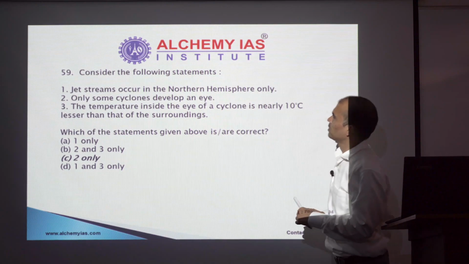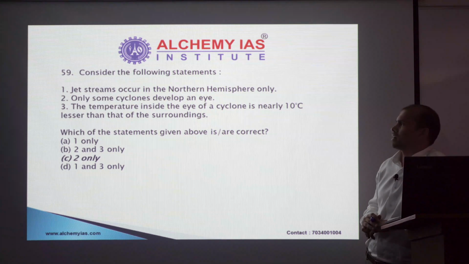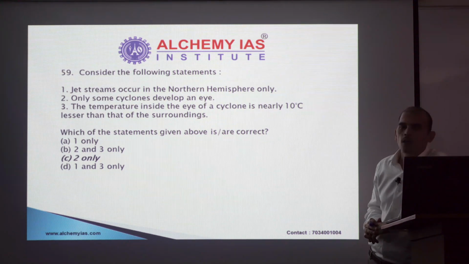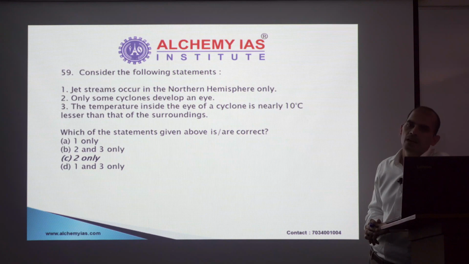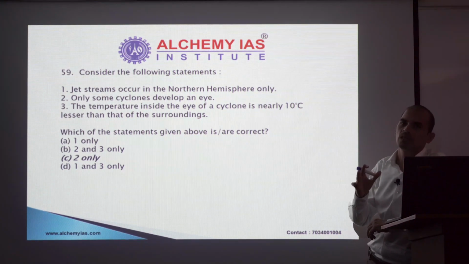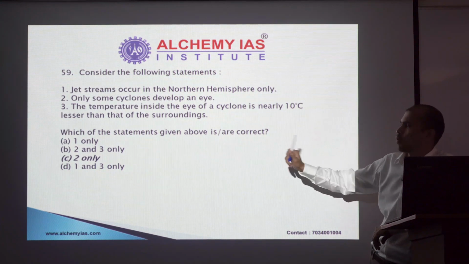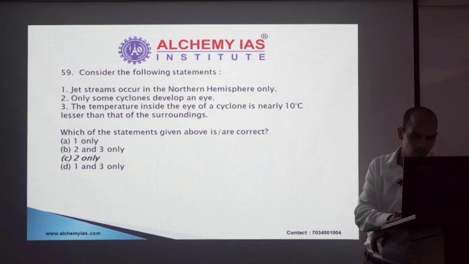Let's talk about 3. The temperature inside the eye of a cyclone is nearly 10 degrees Celsius lower than that of the surrounding. If you have read about cyclones, you may know that the eye is a zone of calm. There is descending air, there is warmth. So temperature inside the eye is not lesser. I am not getting into the figure. Temperature of the eye is not lesser than the surrounding, it is higher than the surrounding. So this can be eliminated. Option C is the right answer.